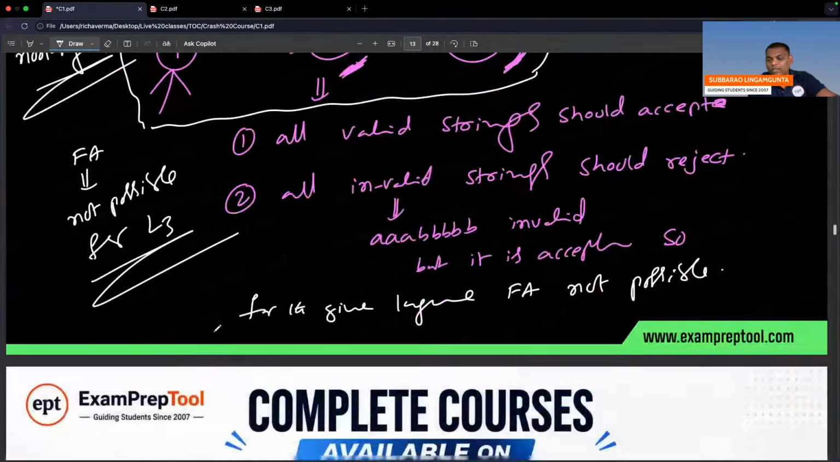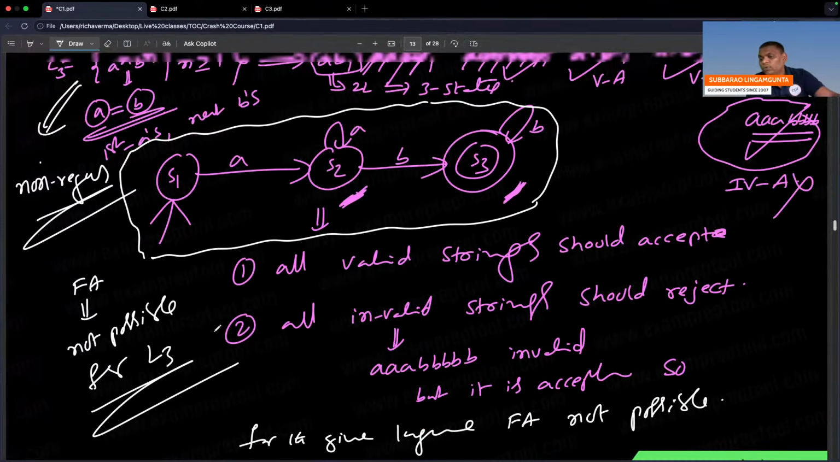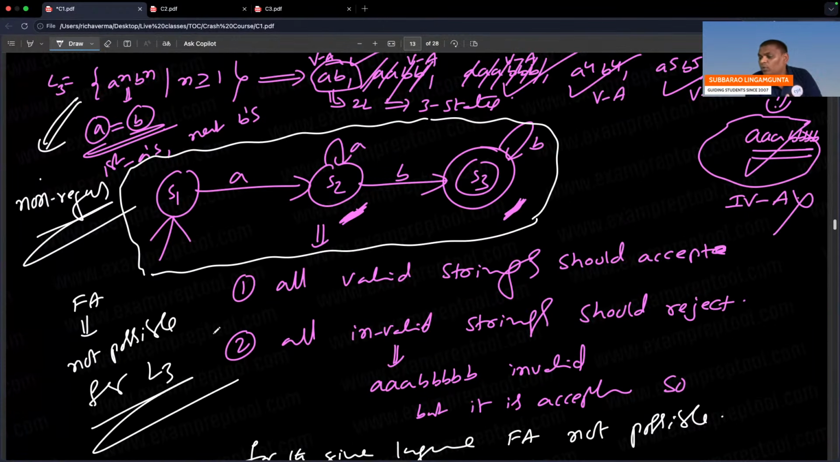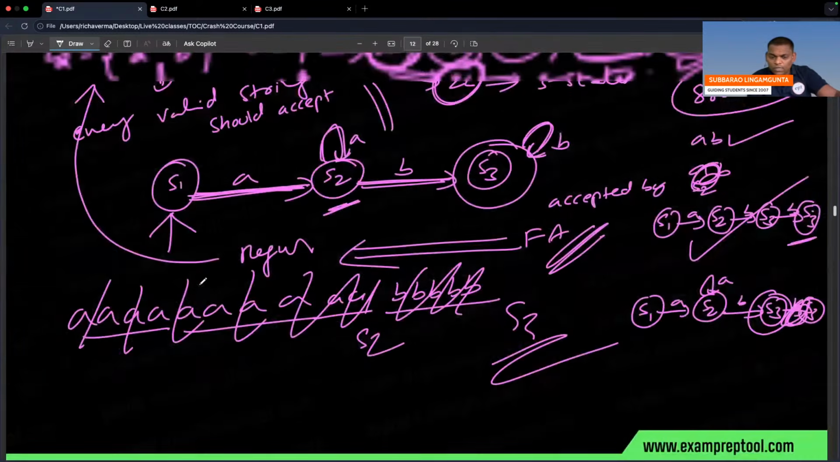Some people are asking, if finite automata is not possible, sir, what should I do? You know very well, there are more automata. Finite automata is there, PDA, pushdown automata is also there. The smaller machine is saying no, so you can try a bigger machine. That is the reason for these many machines.